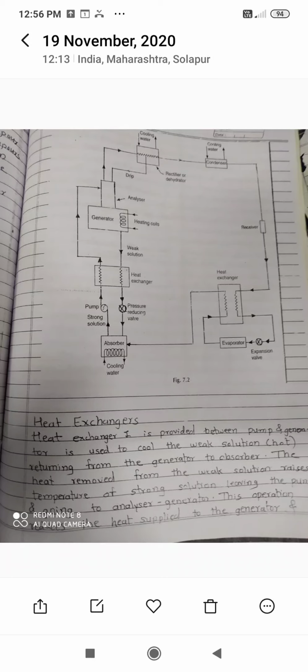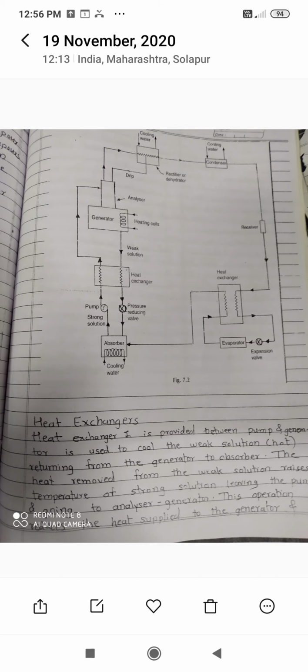Now, after the receiver, there is one heat exchanger. From this heat exchanger, liquid ammonia enters into the expansion valve, and after expansion, the chilled refrigerant enters into the evaporator. In the evaporator, the evaporation of that refrigerant takes place, and that vaporized refrigerant again enters into the heat exchanger. So see the working, or the advantage, of this heat exchanger.